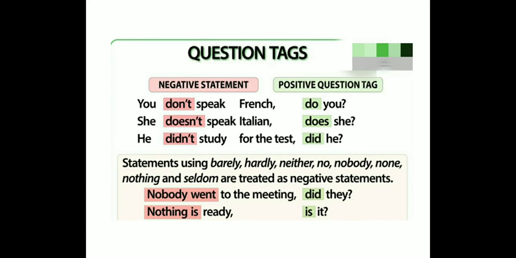Okay? Nobody went to the meeting. "Nobody" means a negative statement, so "did they?" Why "did"? Because "went" is the past form, so you use "did they." Nothing is ready. So "is it?" It will come as "is it."